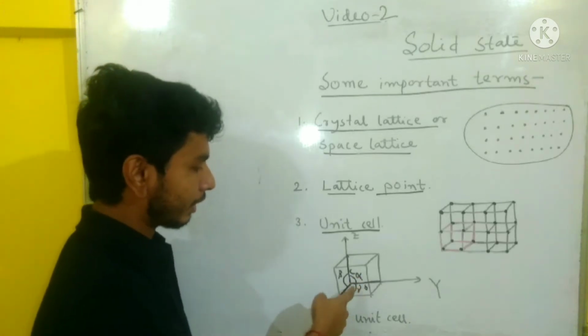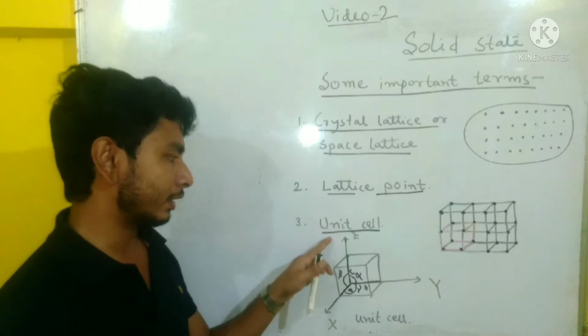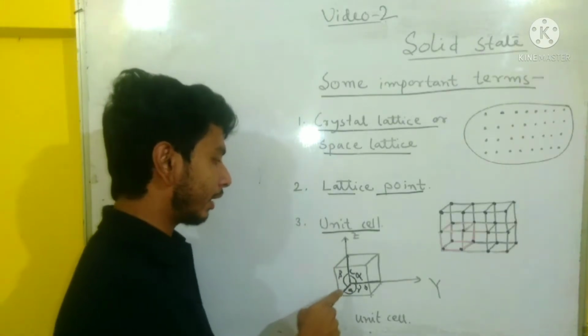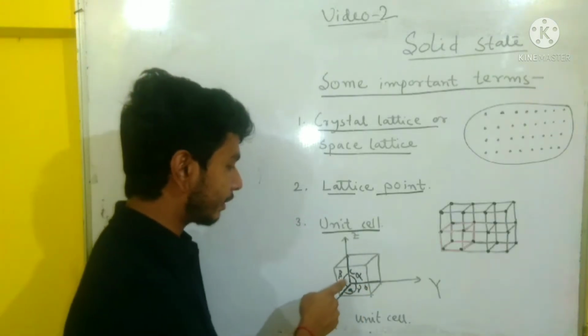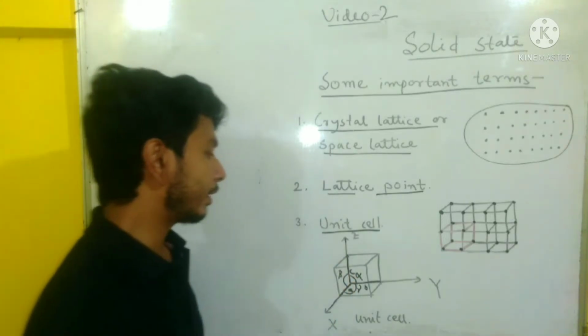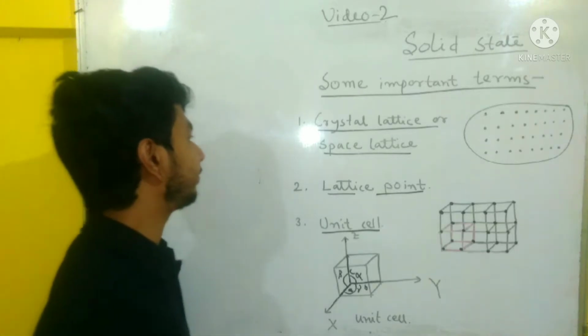Now in the unit cell there are edge lengths along x-axis, y-axis, z-axis. The edge length along x-axis is represented by small a, y-axis by small b, z-axis by small c, and the angles are represented by alpha, beta, gamma.